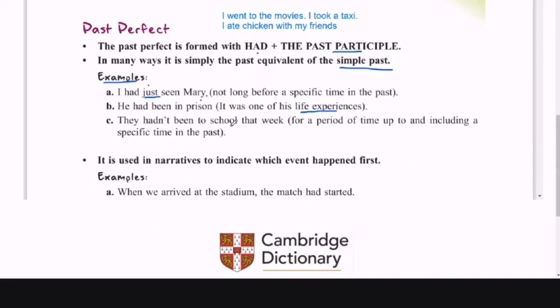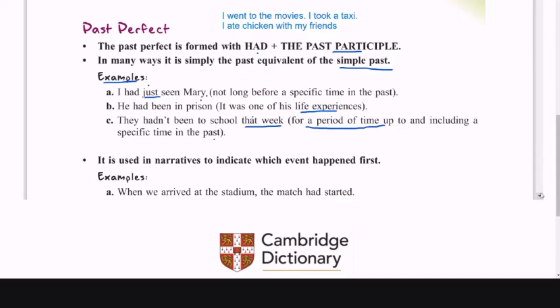They hadn't been to school that week. All right, now they're talking about that week as a period of time, a period of time in the past, right? He hadn't been to the school that week, aquel semana, in that week. This is the past. When we use the demonstrative pronoun "this," it means now. "That" is usually referring to the past, or maybe the future, but usually the past, right?